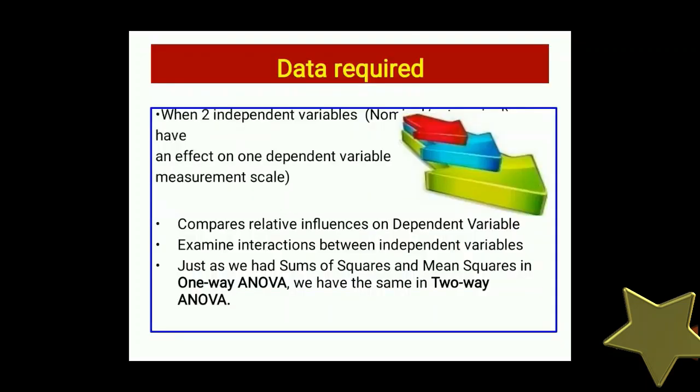Now two-way ANOVA. We have two independent variables, that is nominal and interval or ratio, and the effect on one dependent variable measured on a scale. It compares relative influences on the dependent variable and examines interactions between independent variables. Just as we had sum of squares and mean squares in one-way ANOVA, we have the same in two-way ANOVA.